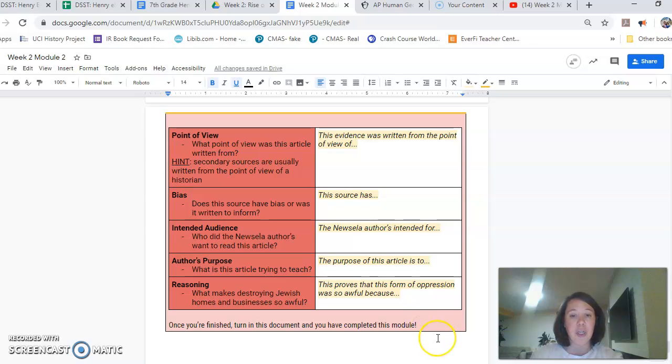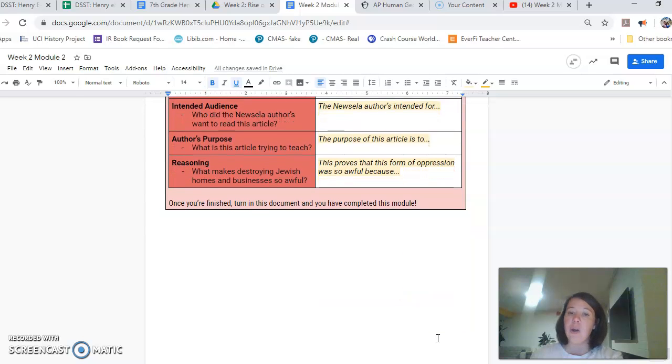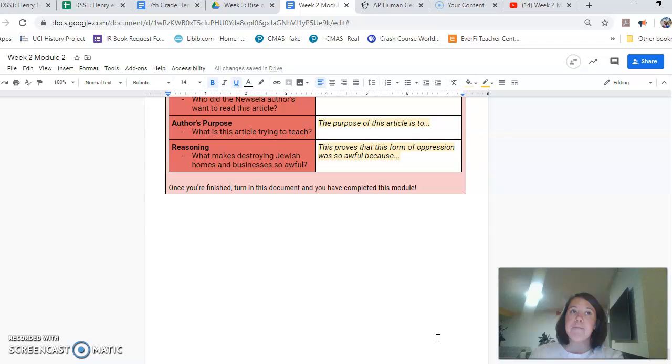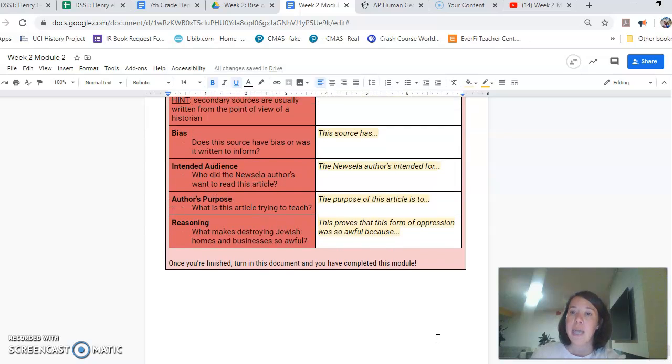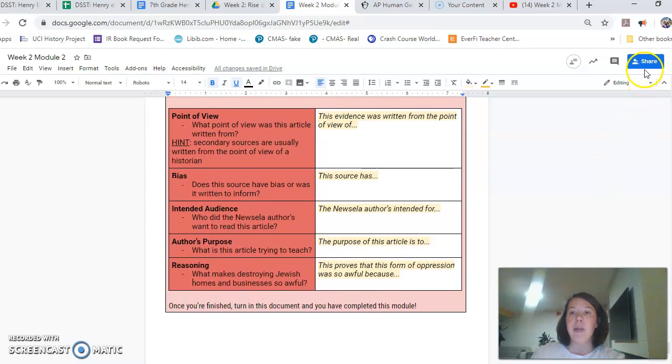Once you're finished, you are turning in this document and you've completed the module. So there's no Edulastic quiz this particular time, but you need to make sure that you're going up here to the top and clicking your turn in button. Again, remember mine shows share, but you are doing turned in. If you do not turn this in, you do not get credit for this module. Thanks, guys.